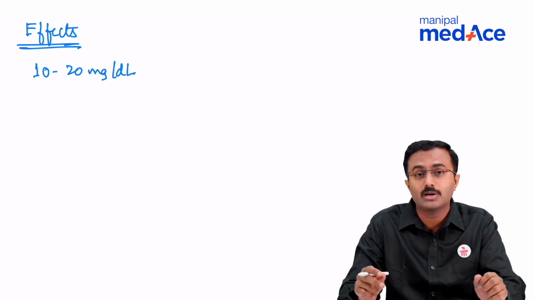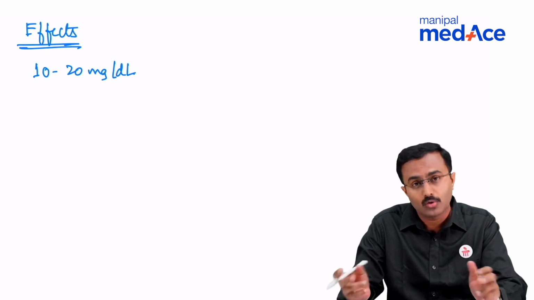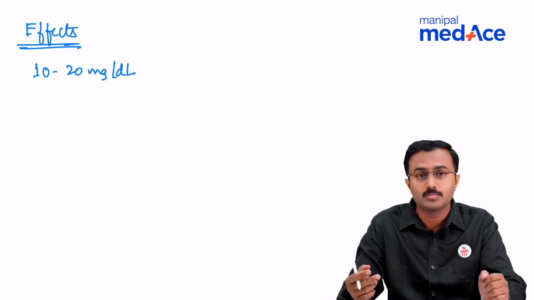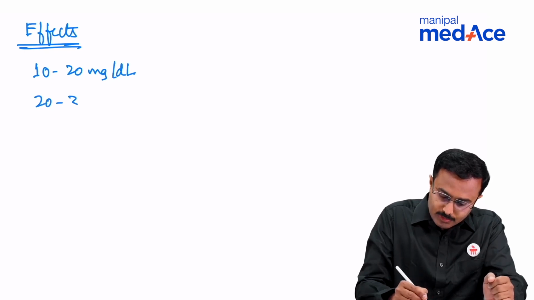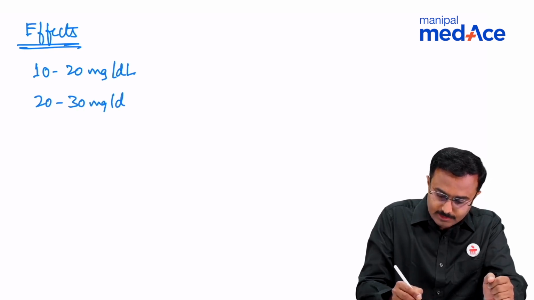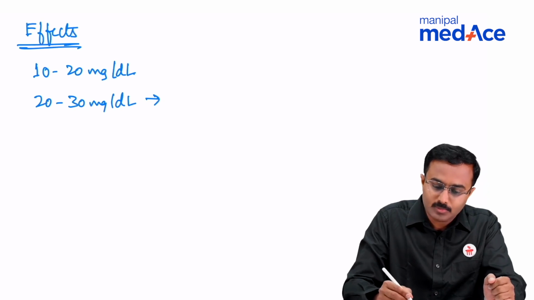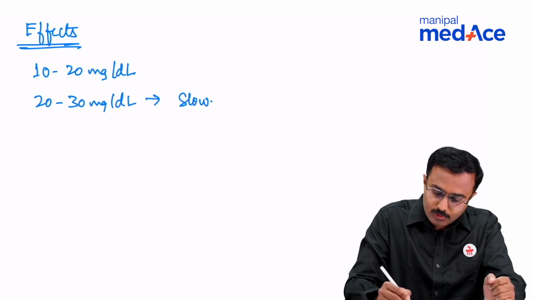This is the one aspect which makes people go back and repeat this behavior. Then 20 to 30 mg per deciliter is when there is slowed motor performance.